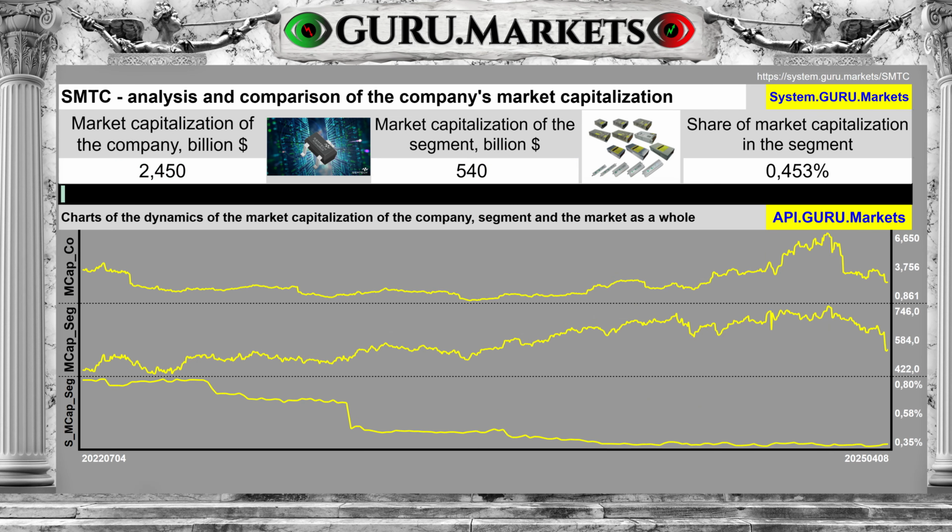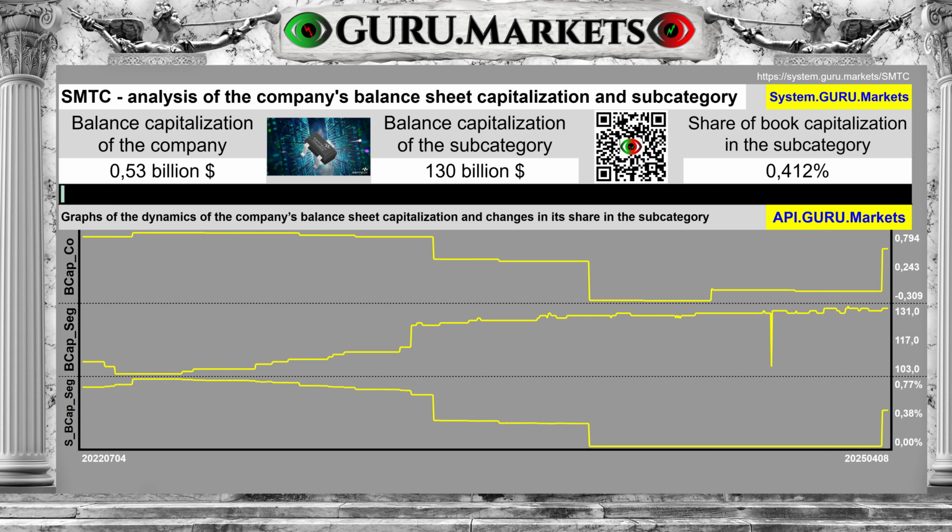Market capitalization of the corporation Semtech Corp is valued at $2.45 billion, with a market capitalization of the subcategory of $540 billion. Semtech Corp has a share of 0.453% and is one of the very small companies in the subcategory. The company's balance sheet capitalization is estimated at $0.53 billion, and the balance sheet capitalization of the subcategory is $130 billion. Semtech Corp accounts for a 0.412% share.